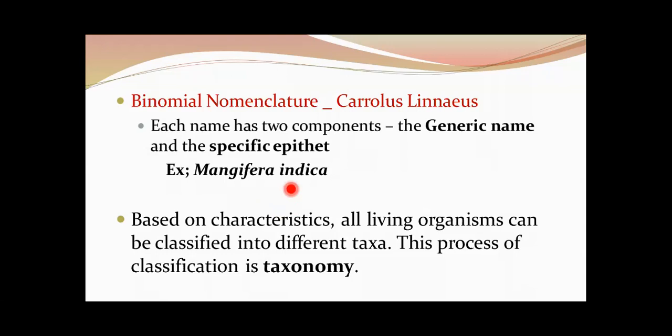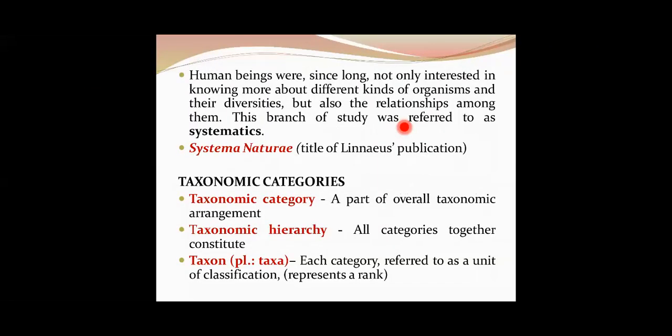Based on different characteristics, all living organisms can be classified into different taxa, and this concept of classification is called taxonomy. Taxonomy is the science of classification of organisms.